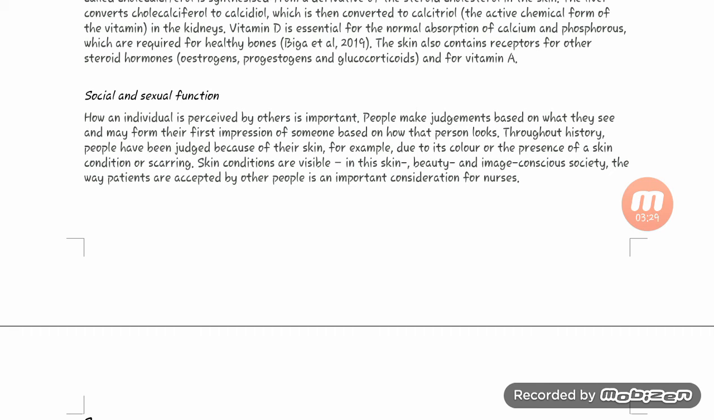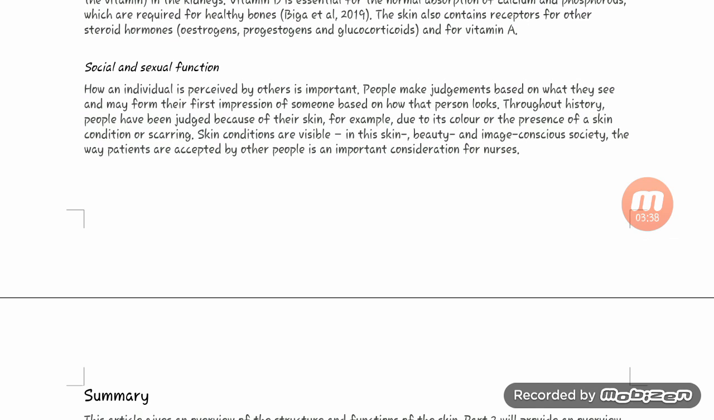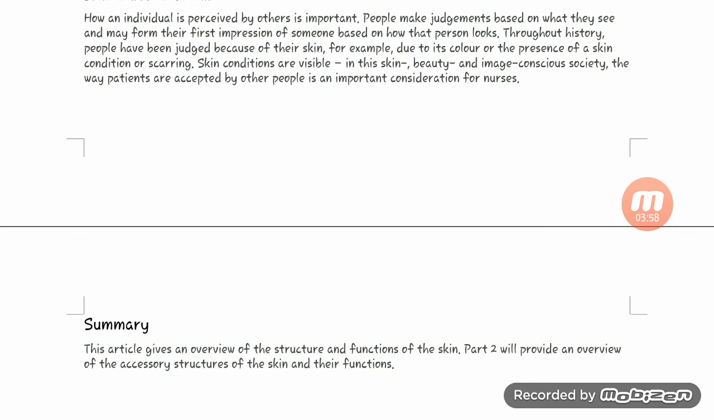People make judgments based on what they see and may form their first impression of someone based on how that person looks. All through history, people have been judged because of their skin, for example due to color or the presence of a skin condition or scarring. Skin conditions are visible in a beauty and image conscious society. The way patients are accepted by other people is an important consideration for nurses.